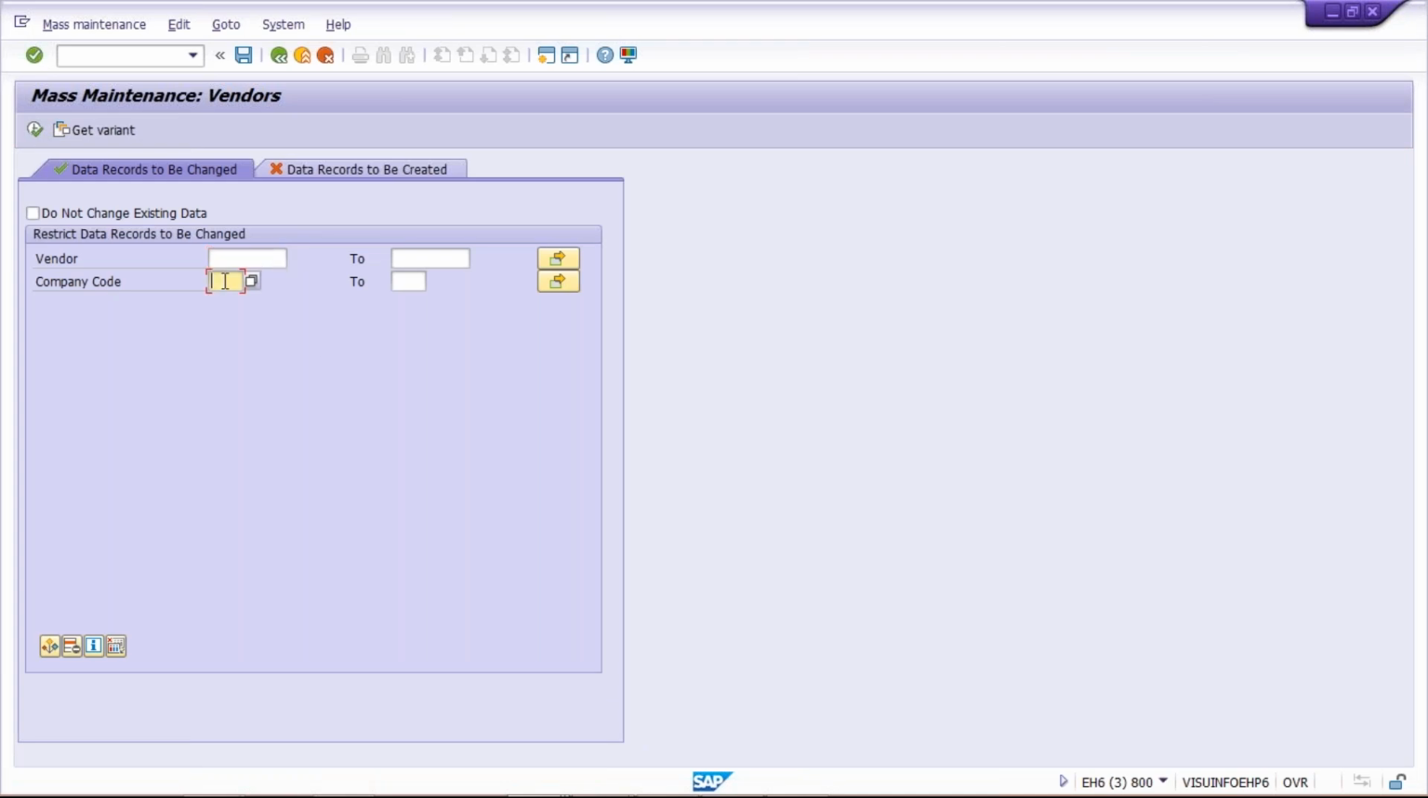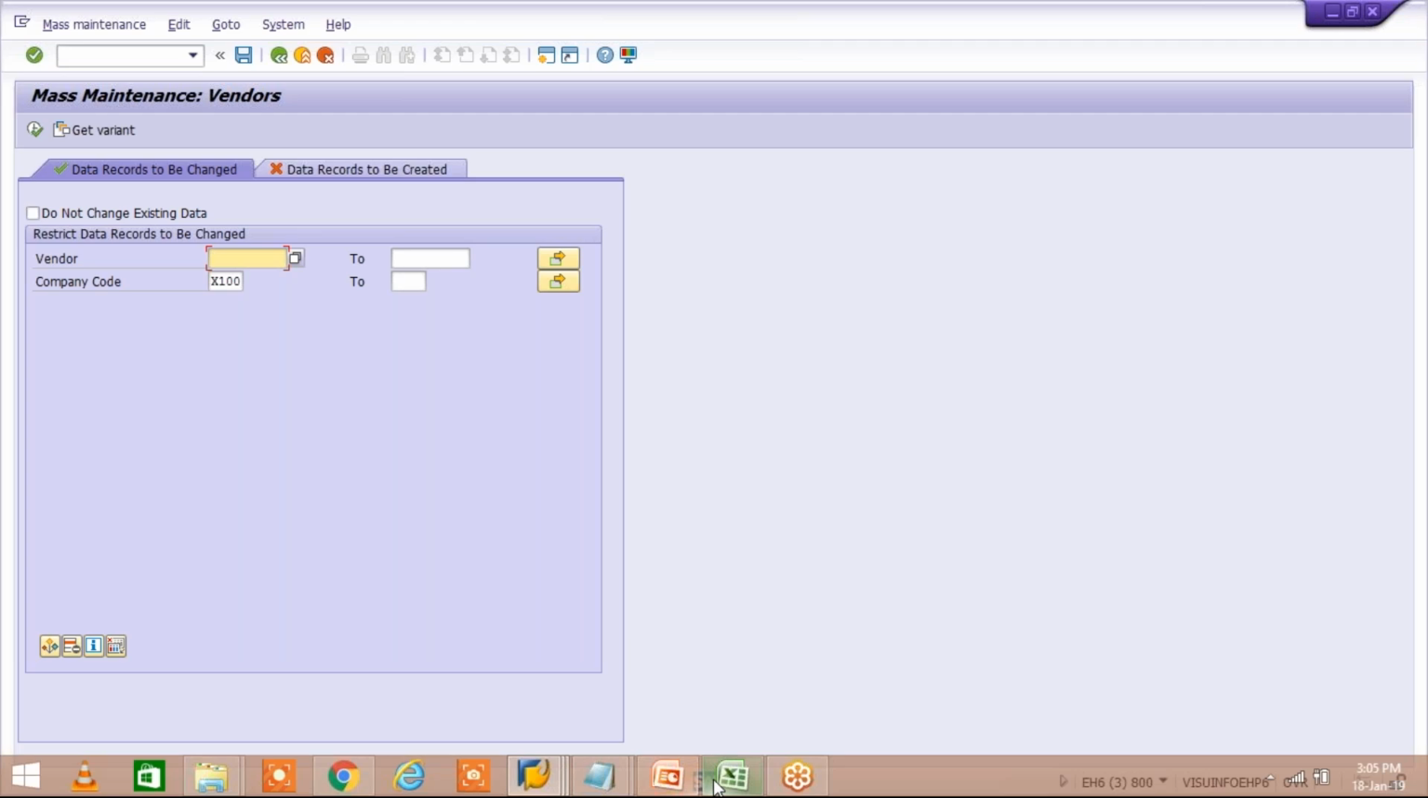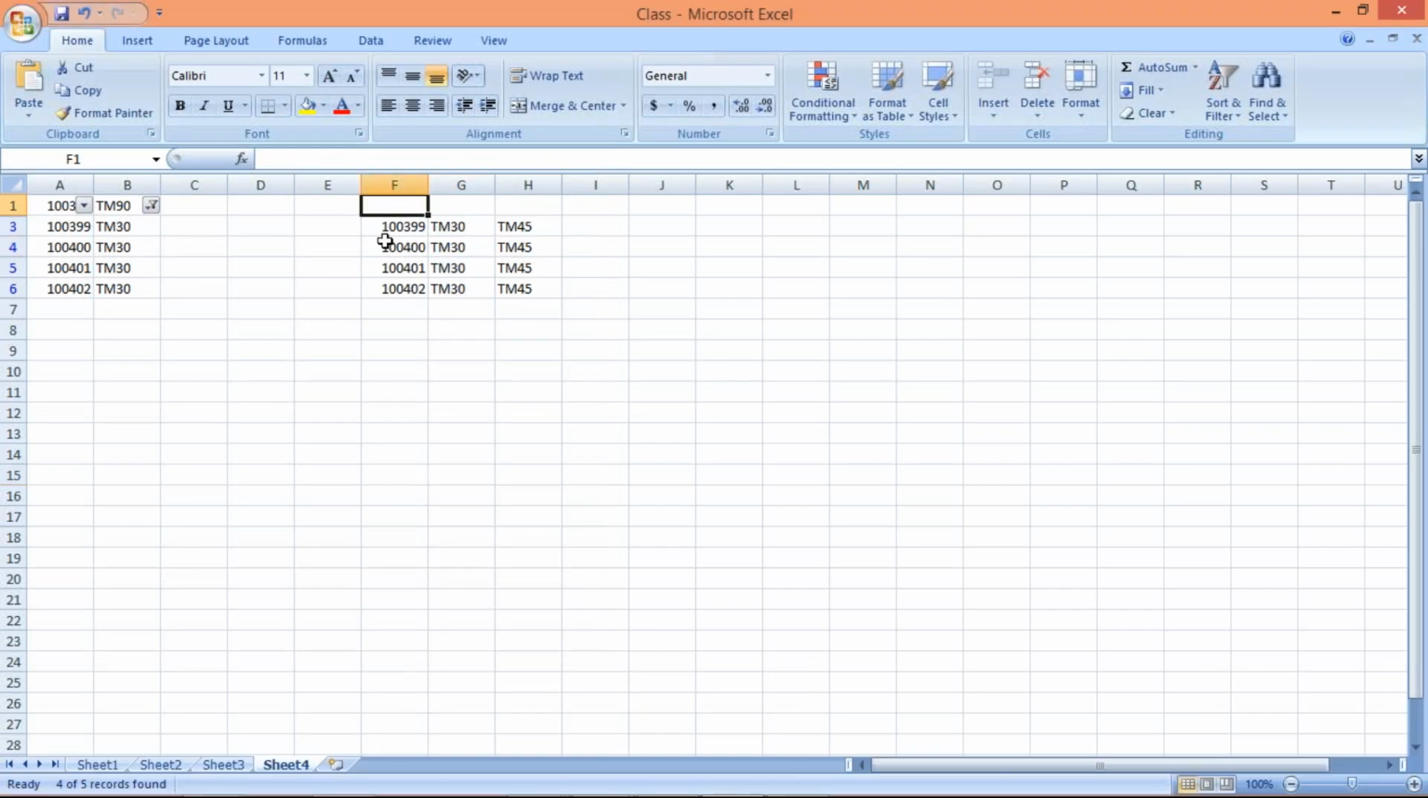So here we can give the company code X100, and against how many vendors we are going to make changes. So we have to do one thing. These are the vendors, right? Right now we are having 4 vendors. So you are going to select like this. If you are having 4,000 vendors, then what will happen? Simply click on this column here and just